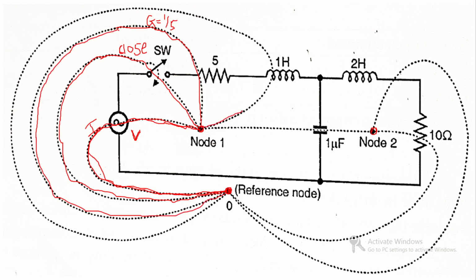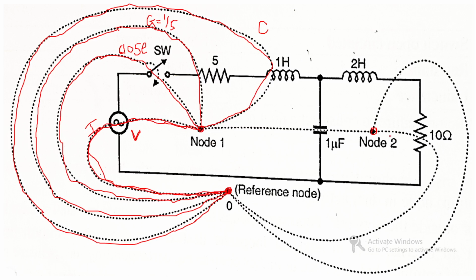Now the last one, the inductor, its dual is a capacitor. This inductor is in loop 1 only, so in the dual network, that capacitor is connected between node 1 and the reference node. This dotted line shows where that element is connected.